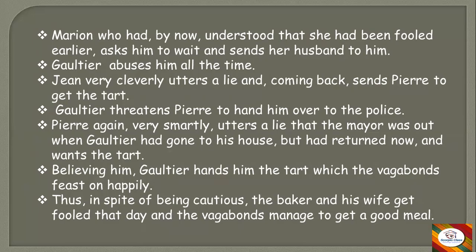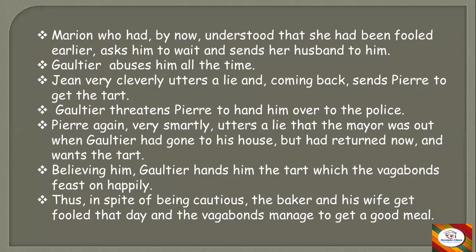Now, when Jean comes back again and asks for the tart, she tells him to wait and goes inside and sends her husband to him. Gaultier comes and starts abusing him all the time. He starts shouting and beating Jean. Now Jean very cleverly utters a lie and, coming back, sends Perry to get the tart. So Jean is very cleverly escaping and sending Perry to get the tart now.